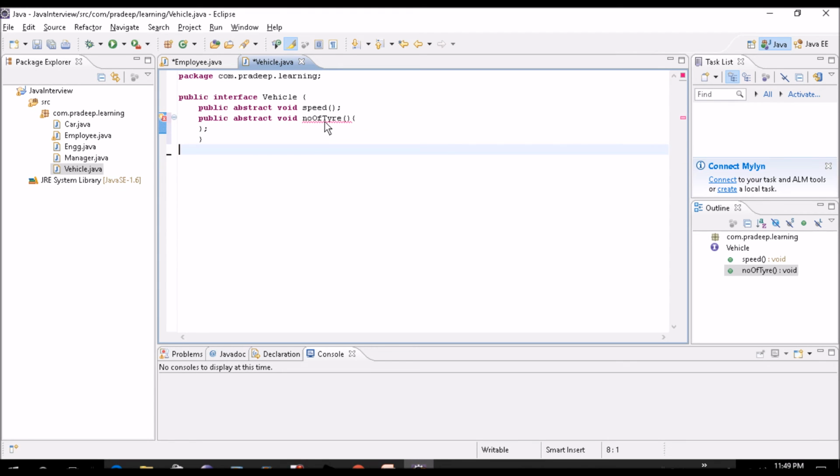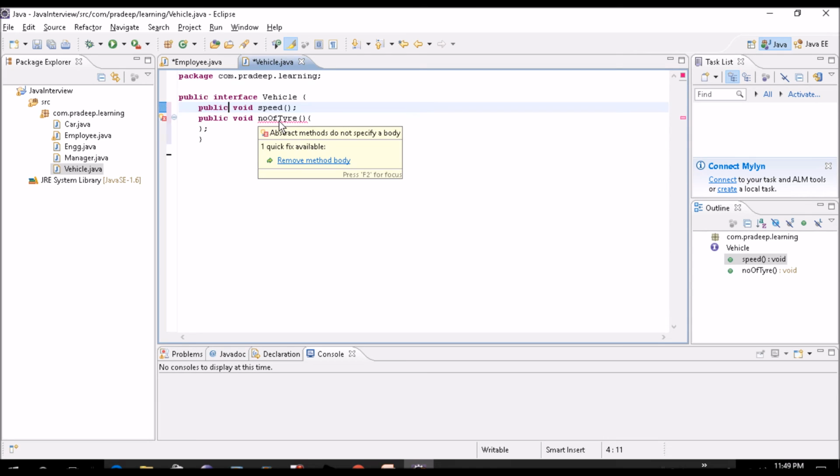So what error you will get? Abstract method do not specify a body. Oh sorry, we can remove this because it is an interface. No need to have this. Okay. Now also you will get this error because in interface automatically any method declaration will be abstract, and in interface you cannot have method definition.